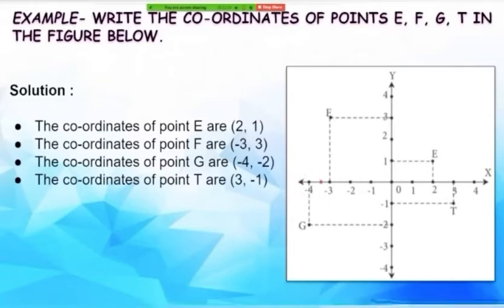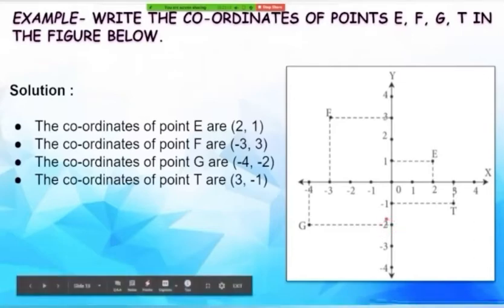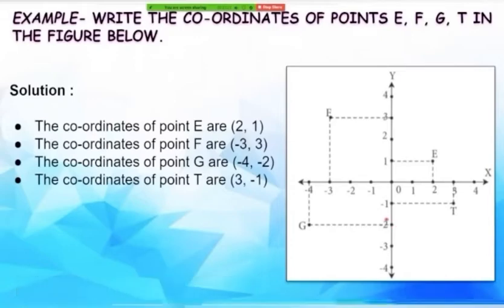So this is our x coordinate of point G. Similarly, to find its y coordinate, we draw a perpendicular line from G on the y-axis. So this is our point -2 here and it is the y coordinate of point G. So the two coordinates of point G are -4 and -2.